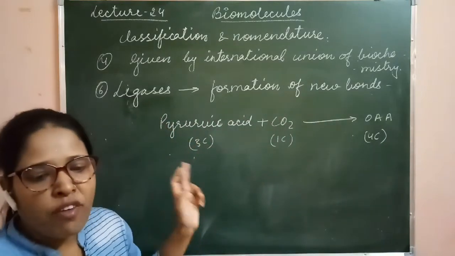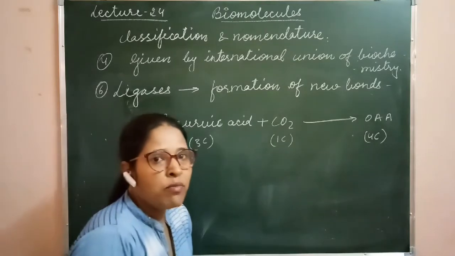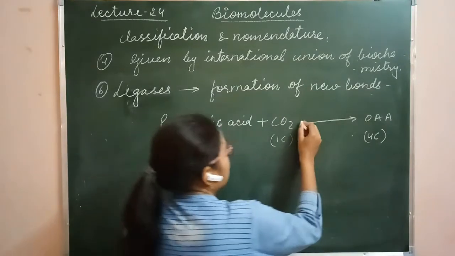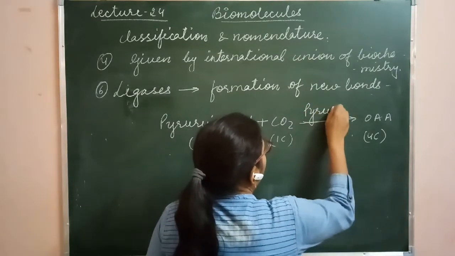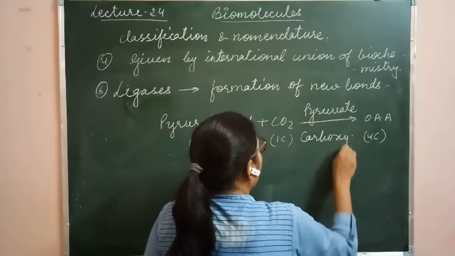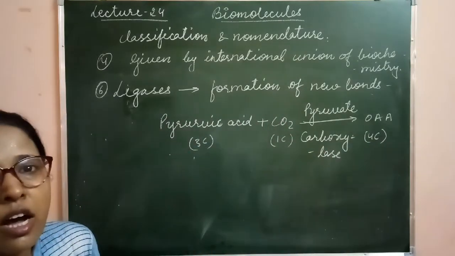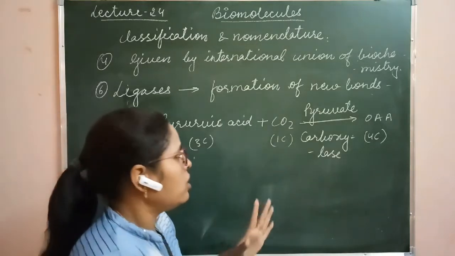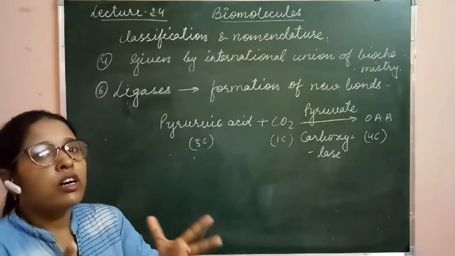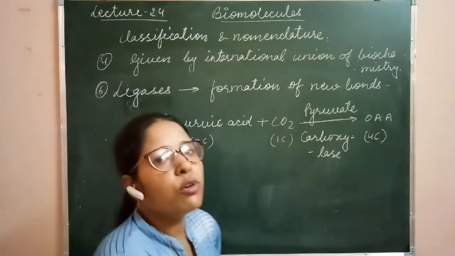The joining of pyruvic acid and carbon dioxide takes place, and the enzyme participating is a ligase enzyme, that is pyruvate carboxylase. We say carboxylase because carbon dioxide binds with the pyruvic acid. This enzyme helps in the formation of oxaloacetic acid. It means formation of new bonds takes place.